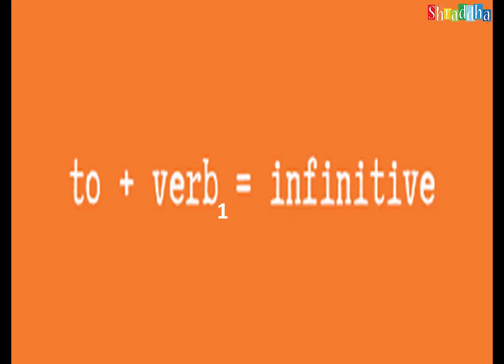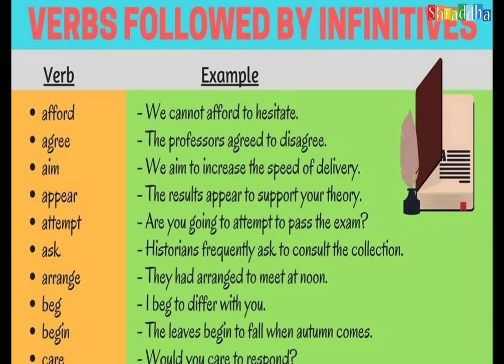And the next area is to plus V1, that means to-infinitive. Infinitive means the base form of the verb, that means the simple present form, V1 only. To always takes V1. If any verb is followed by to, then it should always be V1 only, not another form. You see the examples. Afford. We cannot afford to hesitate. To plus V1. If it is given like "we cannot afford to hesitated," that means the V2 form is given. But to always takes the V1 form only. We cannot afford to hesitate.